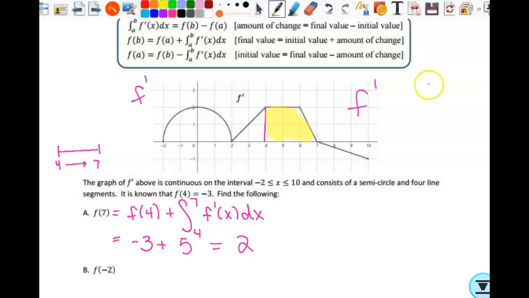So what is f of 7? Now, I'm just going to record something here. Here's what I knew. They told me that f of 4 was -3. And we just found that f of 7 is 2. So there is an increase there, right? If f is increasing, it means f prime is positive. So see how f prime was positive over that interval, which is why there was an increase. Okay? All right, what about f of -2?